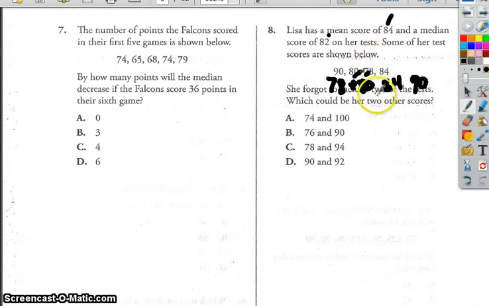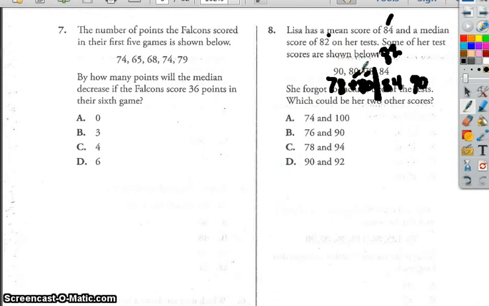Right now, my median is already 82. So I need to leave that alone and keep that there. And my mean: 78 plus 80 plus 84 plus 90, divided by 4, is 83. I've got an average of 83 right now.